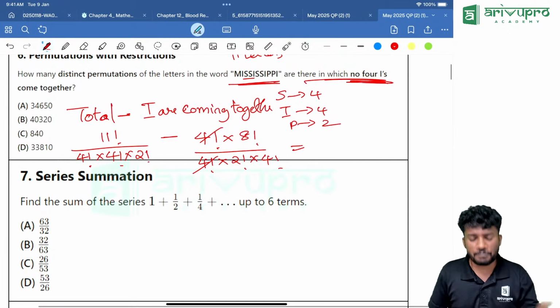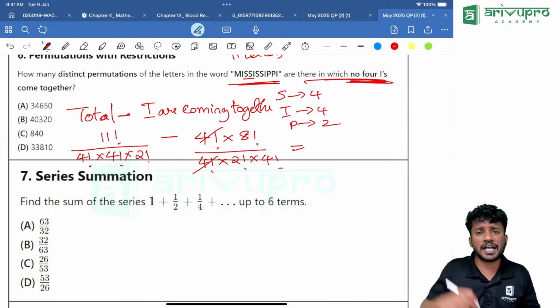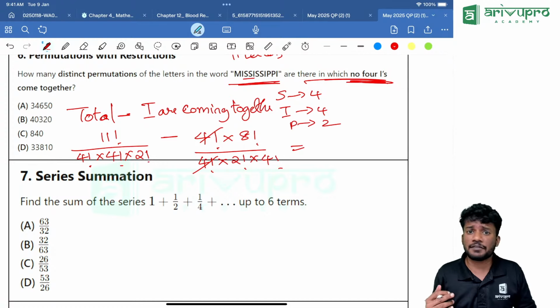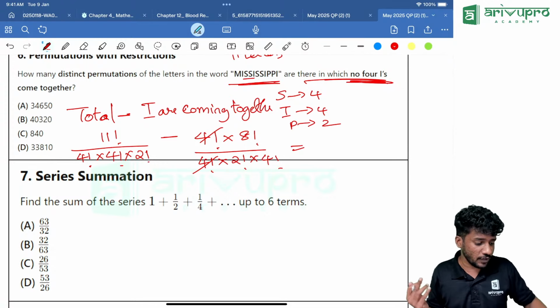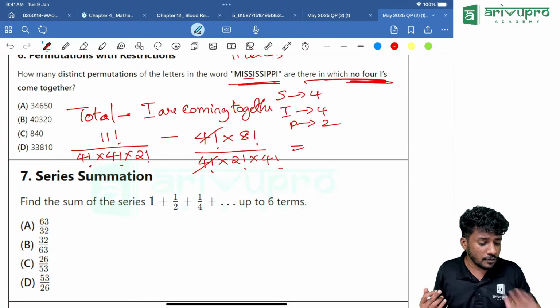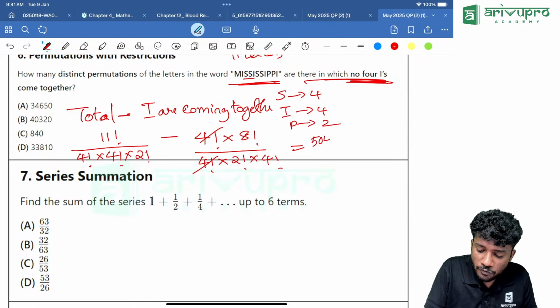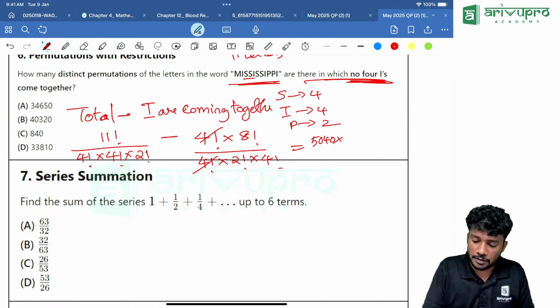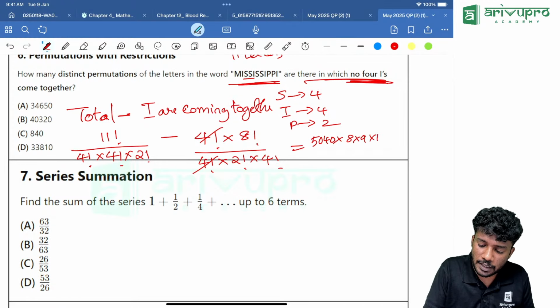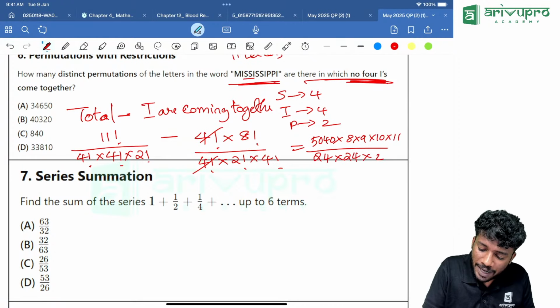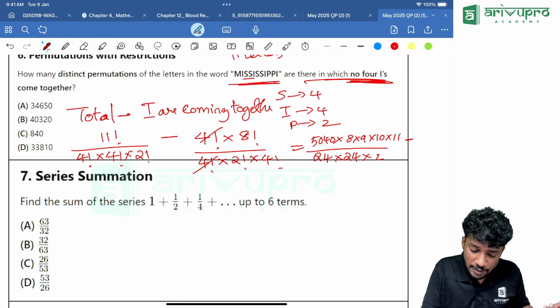Yes. How will you find this now? 11 factorial can be written as, which is the highest factorial value you know? That is 7 factorial. Many people will know 7 factorial. 7 factorial is 5040. So can I write it as 5040 into 8 into 9 into 10 into 11 divided by 4 factorial is 24 into 24 into 2, minus 8 factorial. How much is 8 factorial?